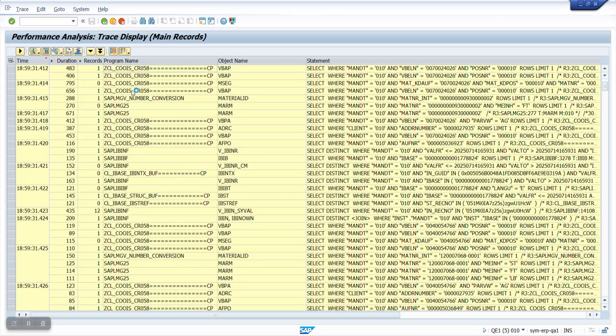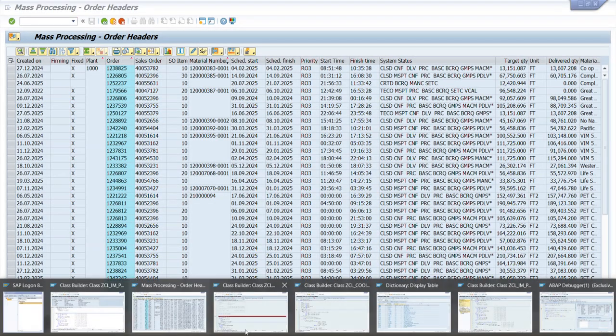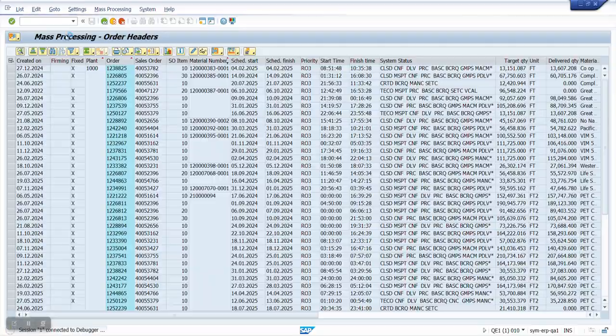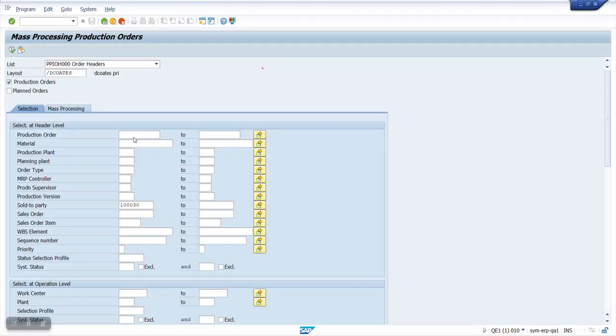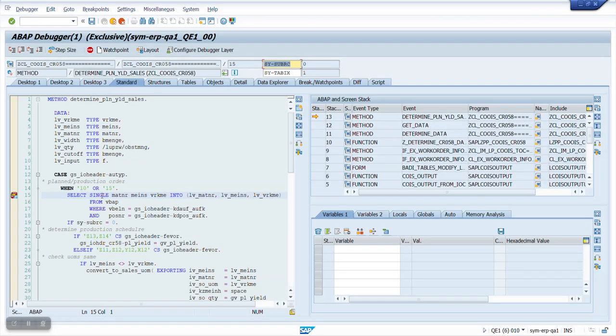If you set up a breakpoint in this program, okay, let's try to do that. Let's try to run this. This is COHV. These are my parameters. It will go here. This is the program that I set up a breakpoint in a while ago. Upon checking the stack list, I found a BADI, this one here.